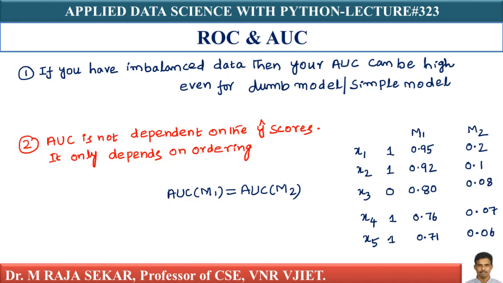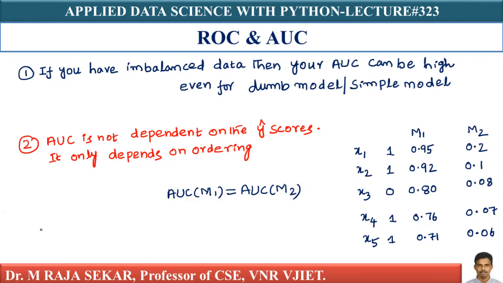It only cares about the ordering, because if you notice, we have not used the scores except for sorting. Instead of 0.95 to 0.71, what are the numbers for model 1? If I use some other numbers and they follow the same order, it will not make any difference.